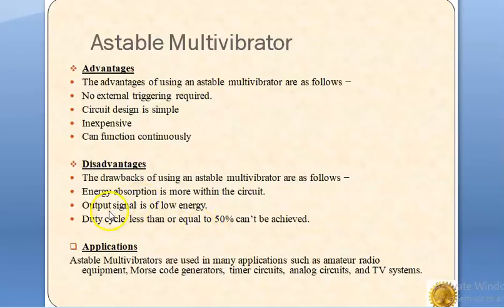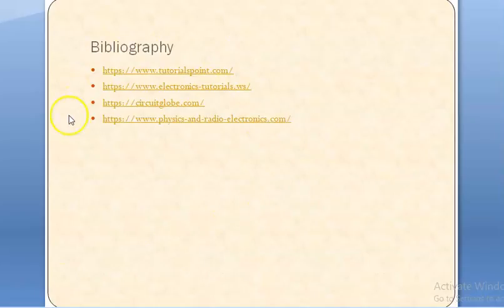And what are the applications? Astable multivibrators are used in many applications such as amateur radio equipment, Morse code generators, timer circuits, analog circuits, TV systems, etc. These are the references used in this video lecture.